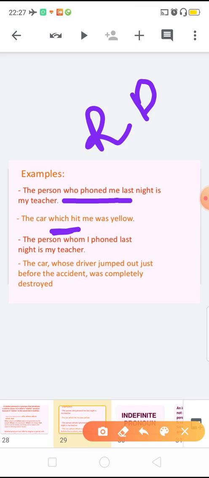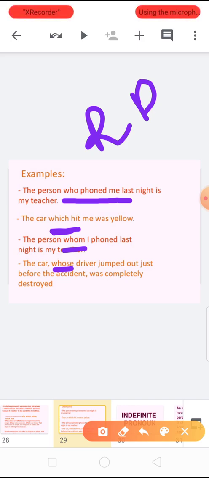The person whom I phoned last night is my teacher, and the car whose driver jumped out before the accident was completely destroyed. So here we are relating the things with subjects and objects, and in interrogative pronoun we are asking the question by using the same words who, whom, whose. But here, and one more thing, if you observe, in interrogative pronoun generally the sentence starts with the question word, like what, whom, whose, and here these words are in the middle of the sentence.